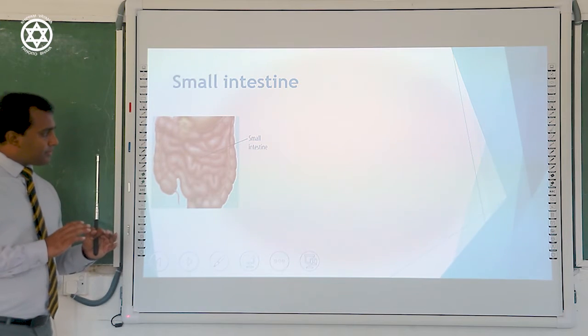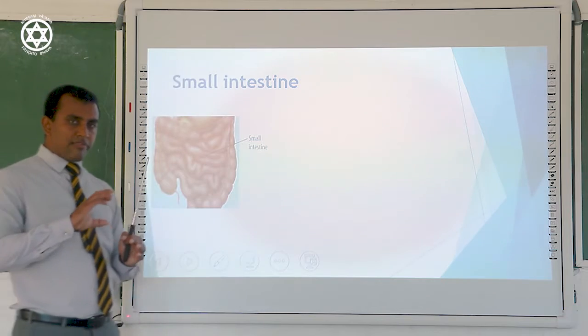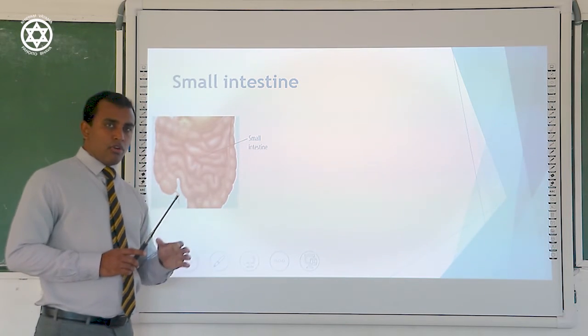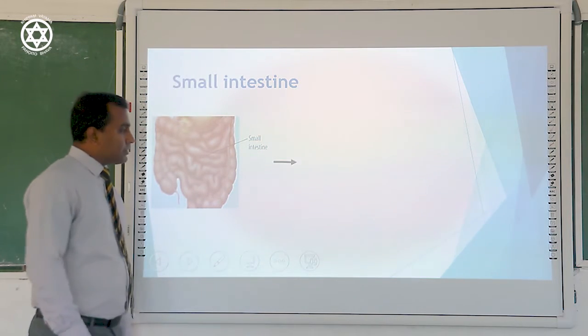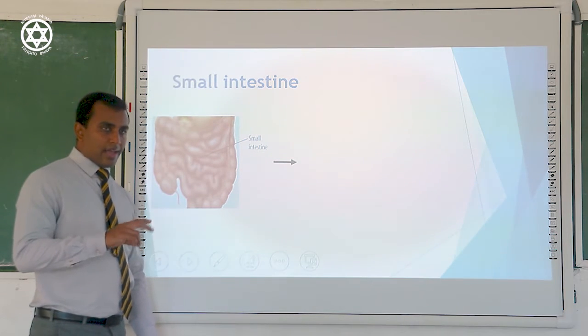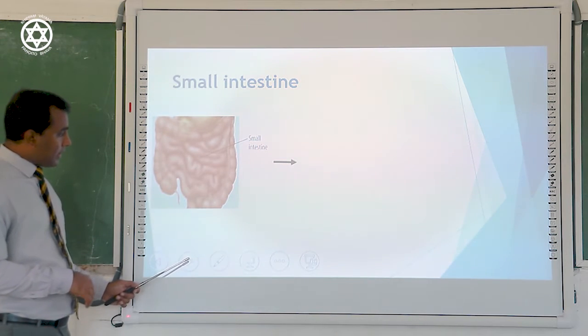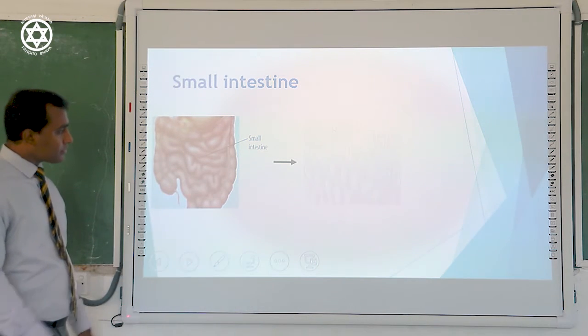When we check the internal structure of the small intestine, there are certain finger-like structures. They are called villi; the singular term is villus. They are finger-like structures located inside the small intestine.